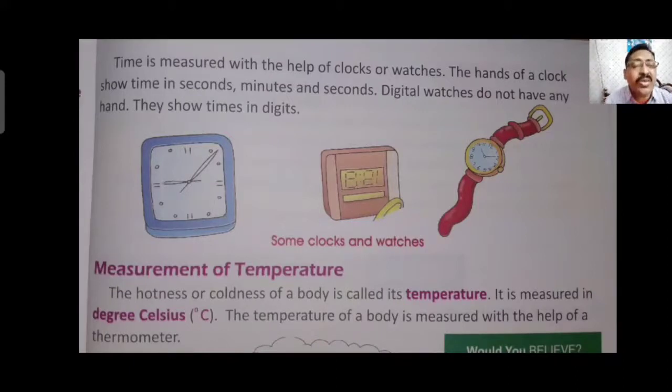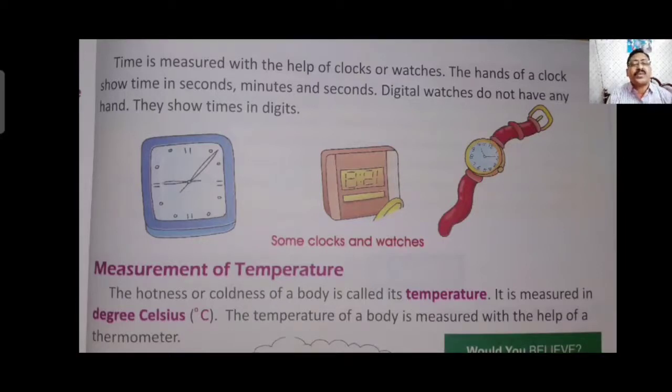Nowadays we generally use digital watches. Digital watches don't have any type of hands. They have only numbers. Those numbers show the direct time. No need of calculating the time as we generally do in a wall clock, where three hands are there, and we have to watch those three hands to find out the time. But in a digital clock, only numbers are there. Easily you can understand what the time is at that moment.